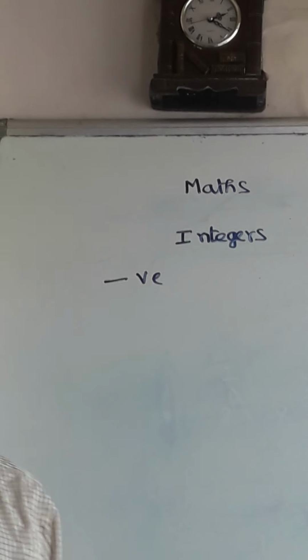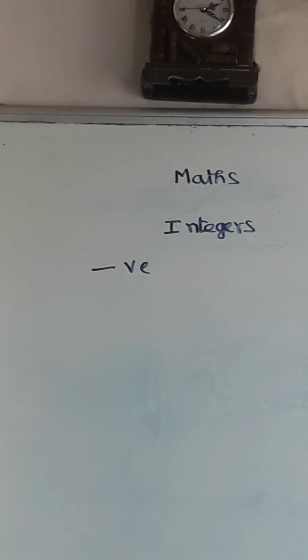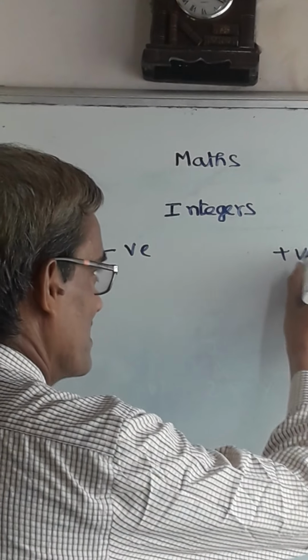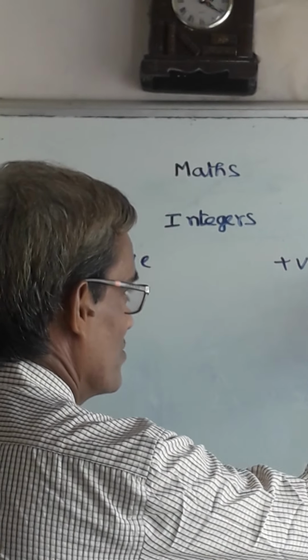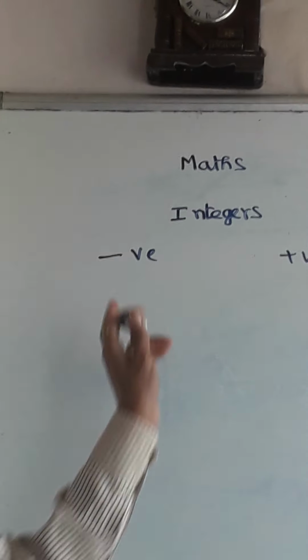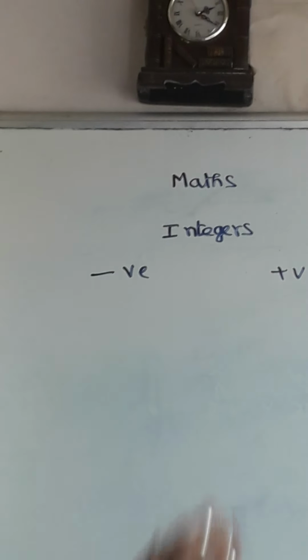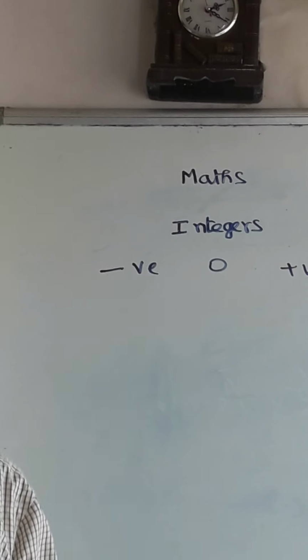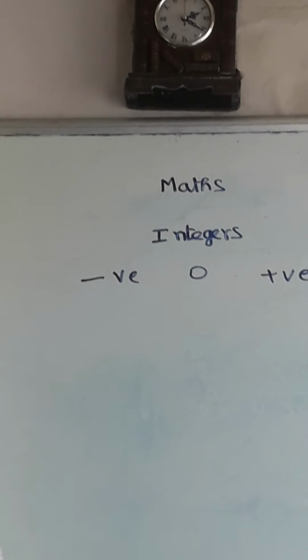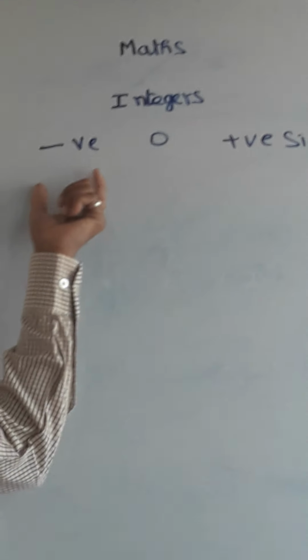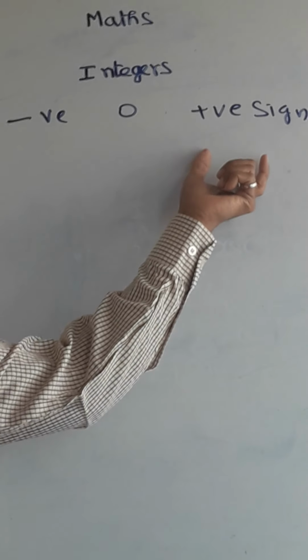There are a lot of applications. Some people, without having any money, run their family, so it is negative. And some people with a lot of savings run their life, so that we call positive. So plus and minus, negative sign and positive sign, along with zero, that is what we call integers. So integers include negative numbers, zero, as well as positive numbers.